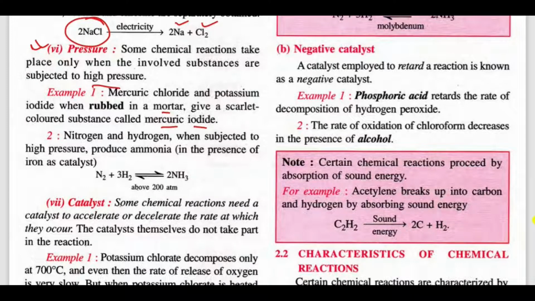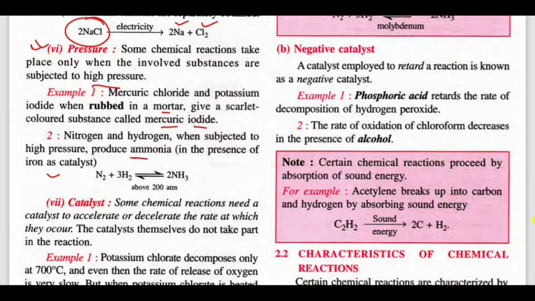In this case, we need high pressure. Also, during the preparation of ammonia, we need a minimum of 200 to 250 atmospheric pressure. When nitrogen and hydrogen react under high pressure, they produce ammonia in the presence of iron as catalyst.